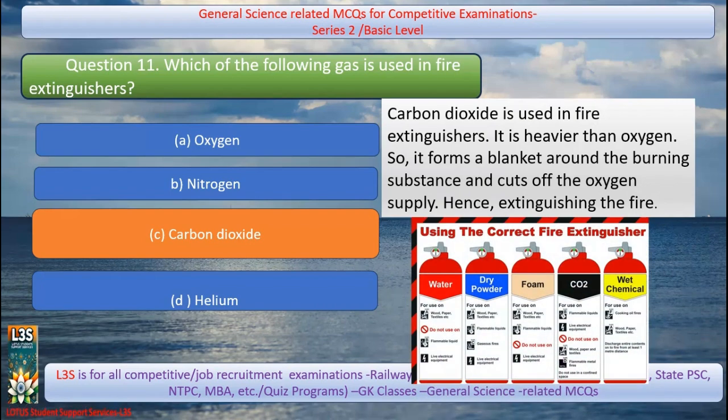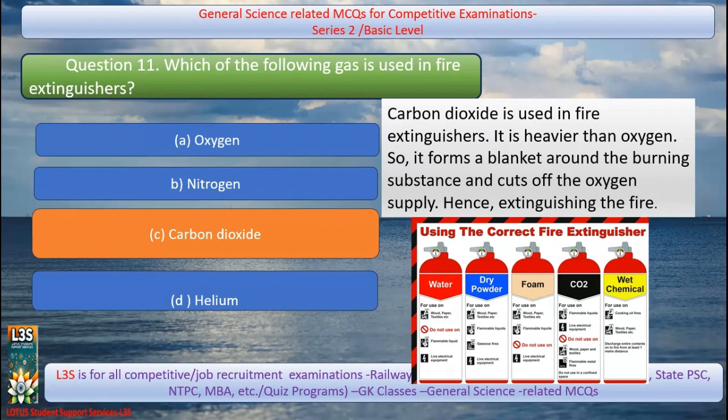We can see here different types of fire extinguisher used. Water is sometimes used, and it is used on wood, paper, textiles. If fire happens on wood, paper or textiles, then a water fire extinguisher is used. Then dry powder is also used in case of wood, paper, textiles, flammable liquids, gaseous fires and electrical fires.